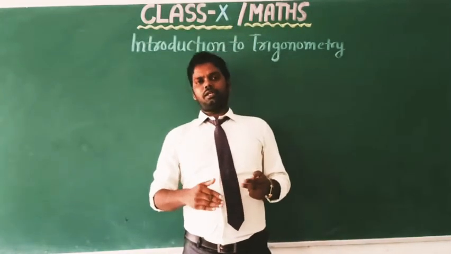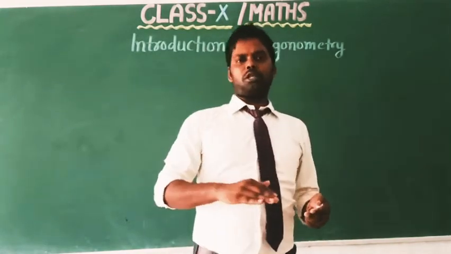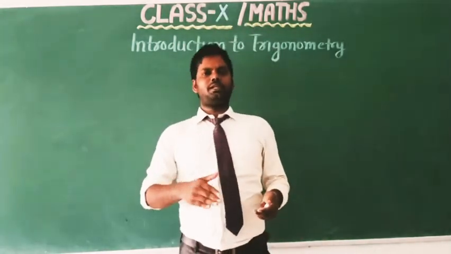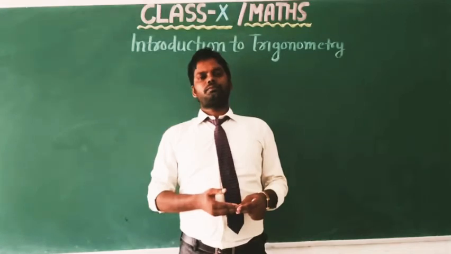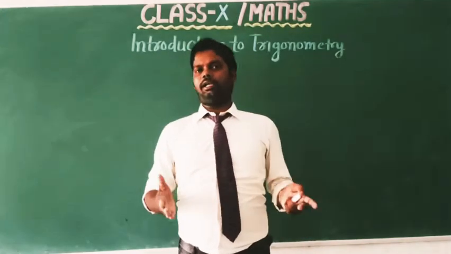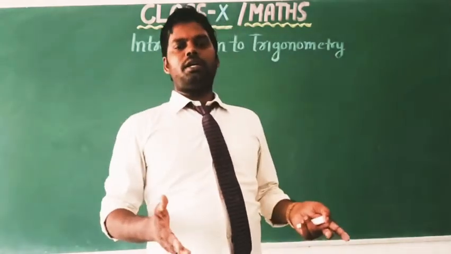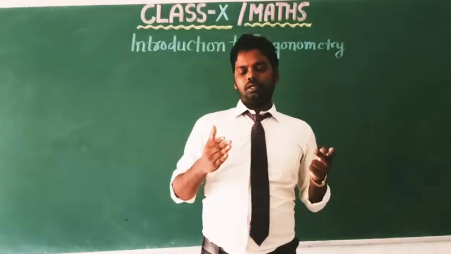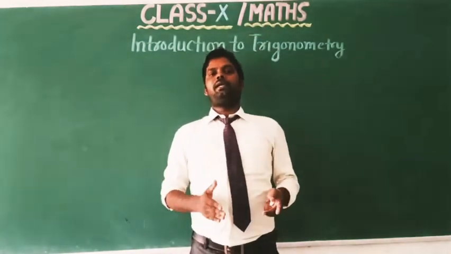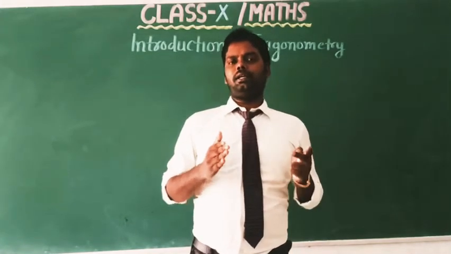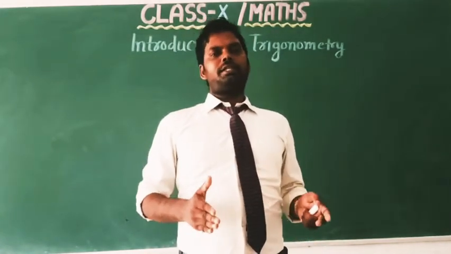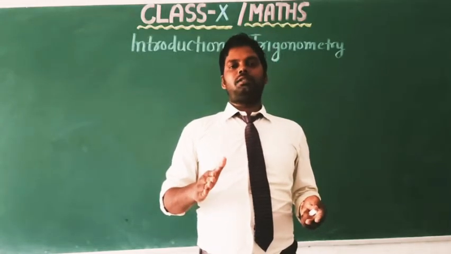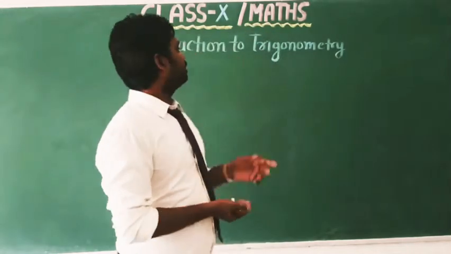So this distance or height can be found in these cases. This is determined by a special technique. This technique comes under a branch of mathematics. It is called trigonometry.